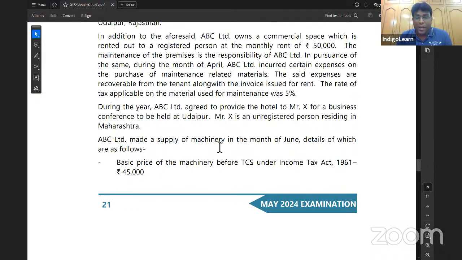ABC Limited made a supply of machine in the month of June, the details of which are as follows. The basic price of machinery before TCS is 45,000 rupees. That is the basic price of machine before TCS and income tax. Very good. Already we discussed in value of supply chapter, TCS under income tax will not be included in value of supply. Already we discussed that, my dear friends. Next slide.